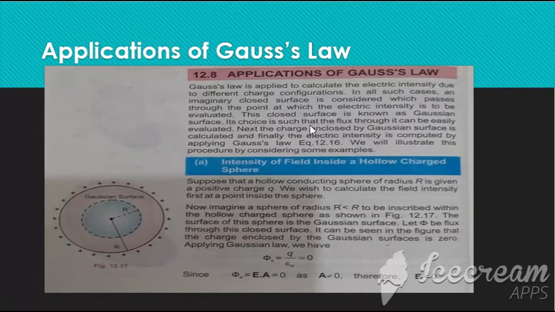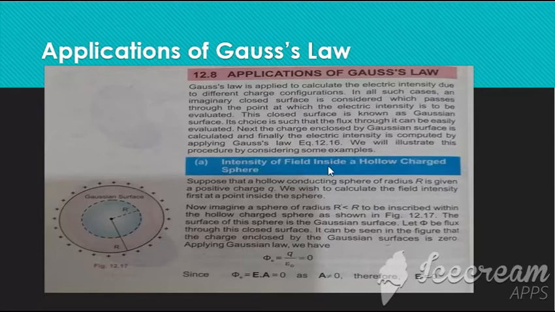First one, its choice is such that the flux through it can be easily evaluated. It can easily be calculated. Next, the charge enclosed by the Gaussian surface is calculated, and finally, the electric intensity is computed by applying Gauss's law. We will illustrate the procedure by considering some examples.